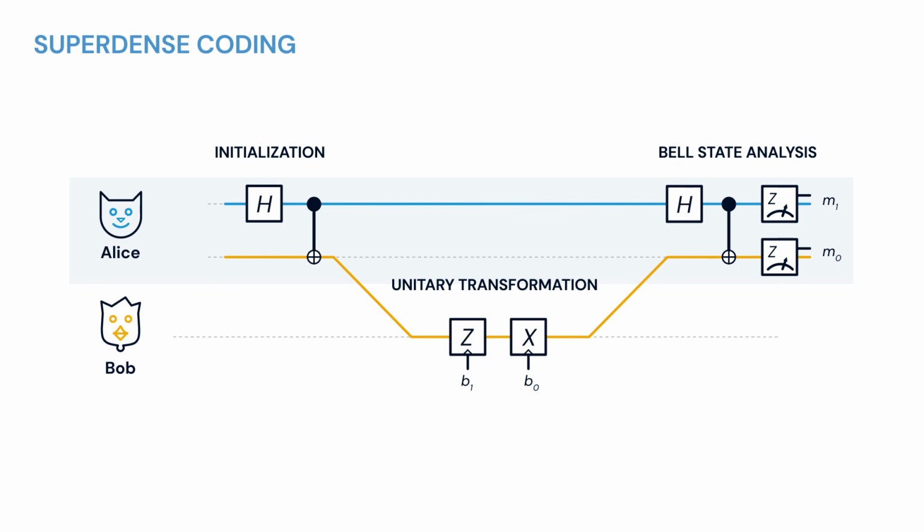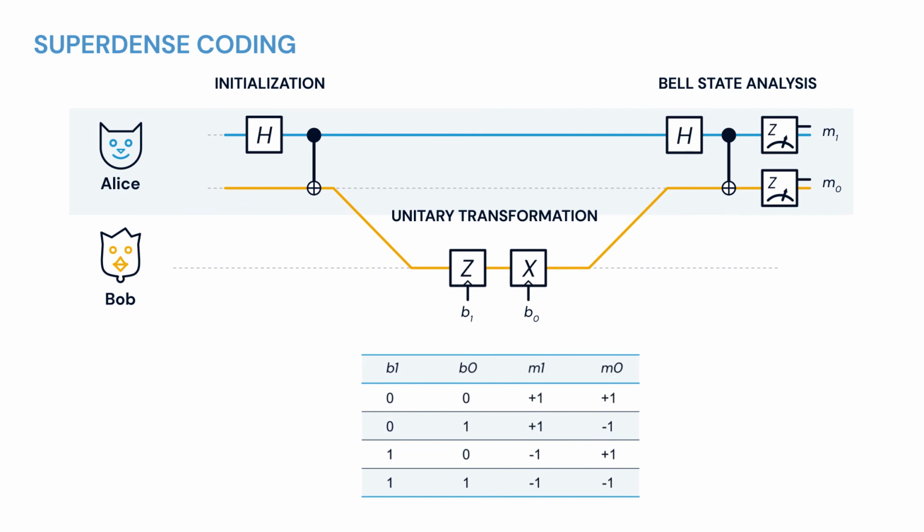Blue runs it through the Bell state analyzer, and that's it. After the measurement, blue has access to the projection of the joint state of the constituents of the initial Bell state. However, one of them has been modified by yellow, and blue can now discover what kind of modification took place based on the results of the Bell state analyzer.